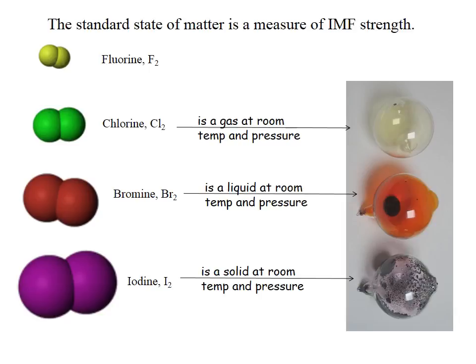So iodine has such strong intermolecular forces that it is actually a solid at room temperature and pressure. Chlorine and also fluorine. Fluorine isn't in our picture, but fluorine is also a gas at room temperature because it has such weak intermolecular forces because the molecules are so small.